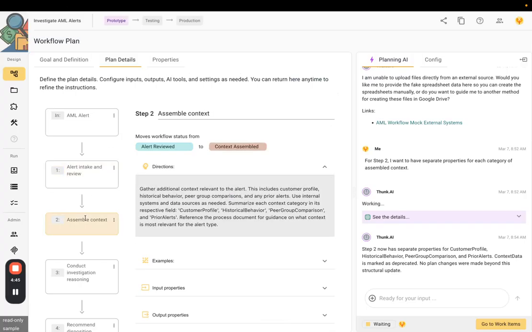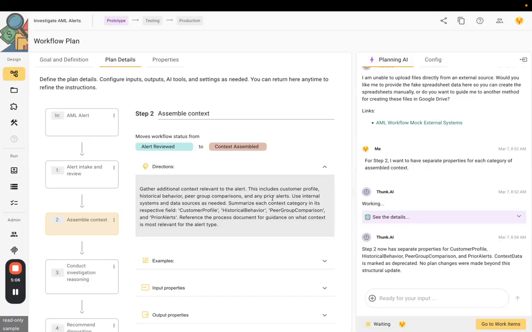The next step is to assemble context, including the profile, the historical behavior, peer group comparisons, and any prior alerts. To do this, this information has to come from other internal business systems and databases. And so in practice, a workflow like this would be connected to those systems at a financial institution.